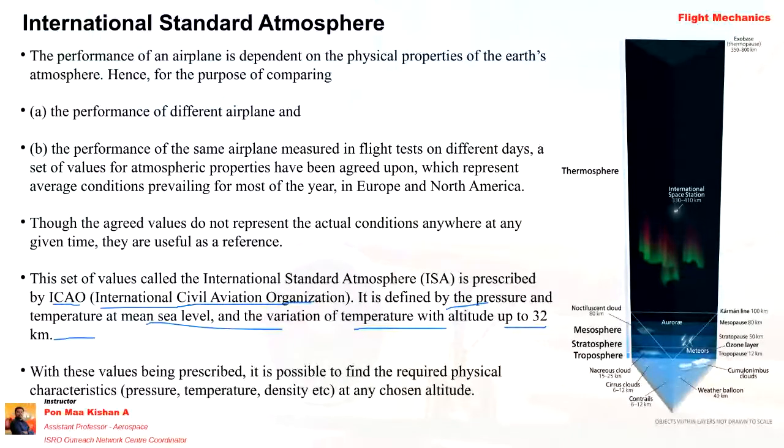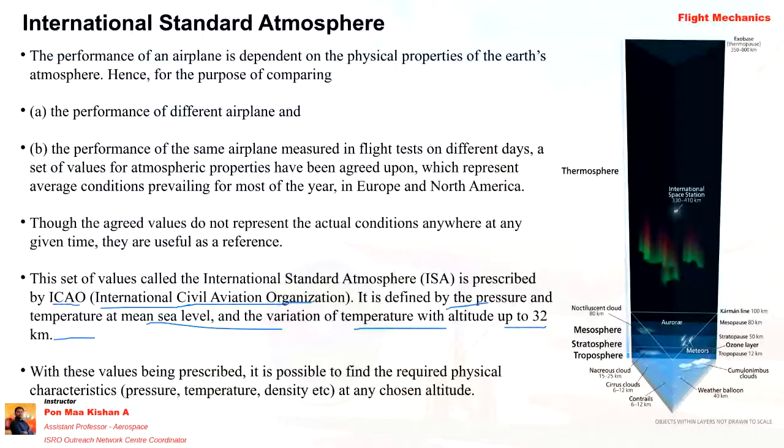It was measured and done by ICAO. All international flights and countries have to follow these standards. Okay, so what is the importance of having this international standard atmosphere?